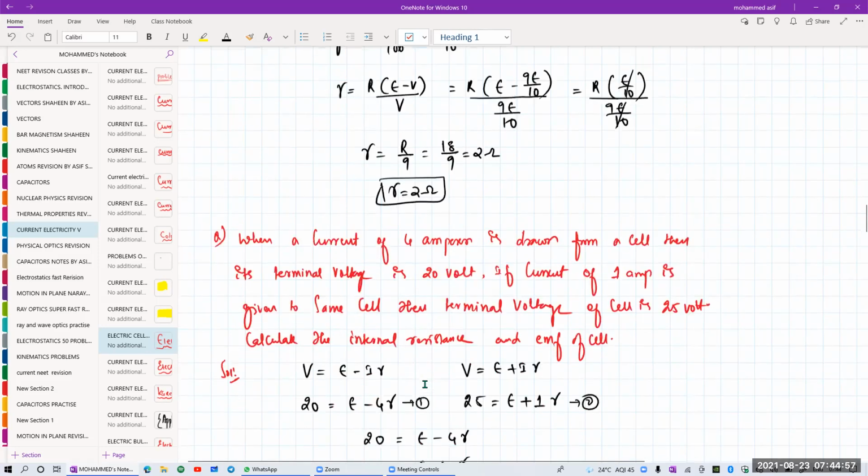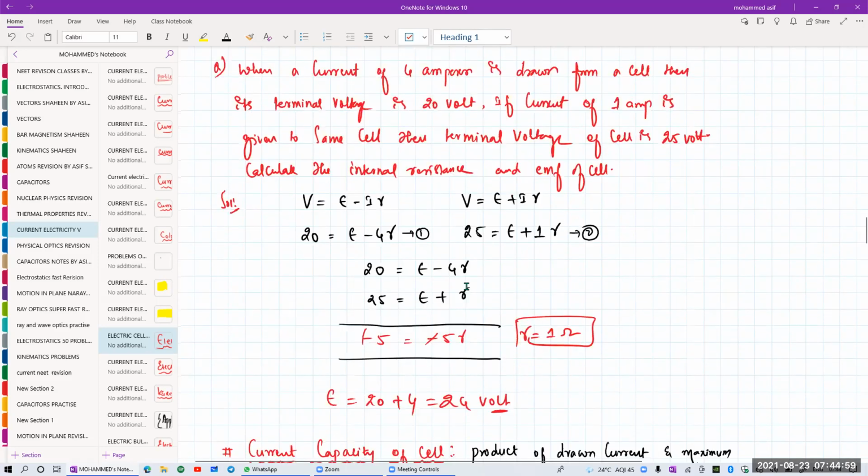Next one. When a current of 4 amperes is drawn from a cell, then its terminal voltage is 20 volt. If a current of 1 ampere is drawn from the same cell, the terminal voltage of the cell is 25 volt. Calculate the internal resistance and the EMF of the cell.